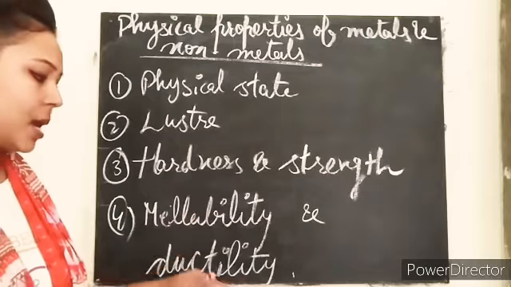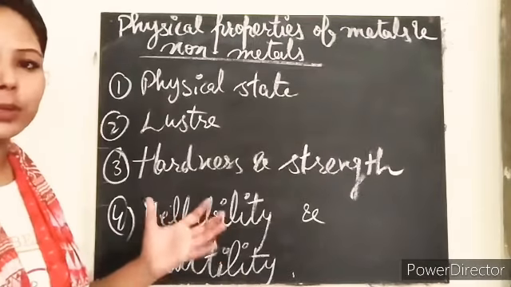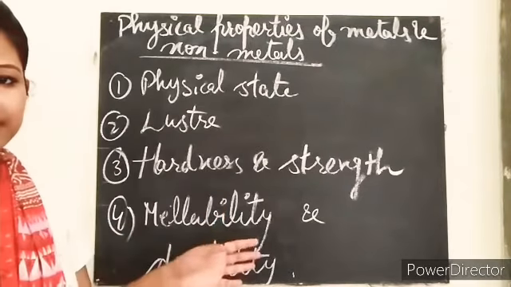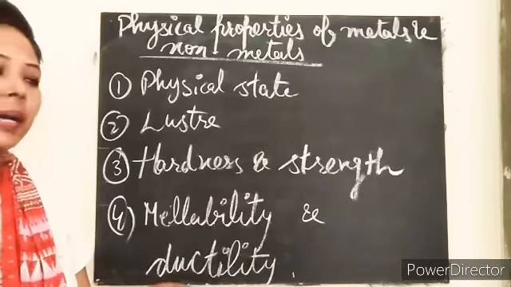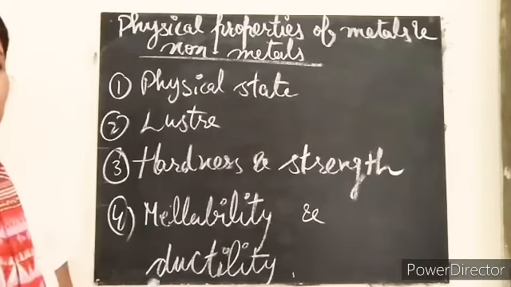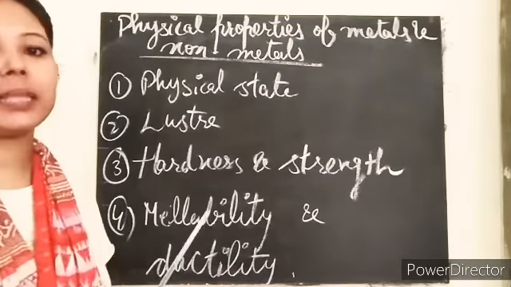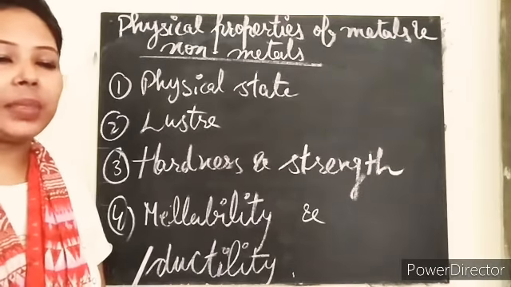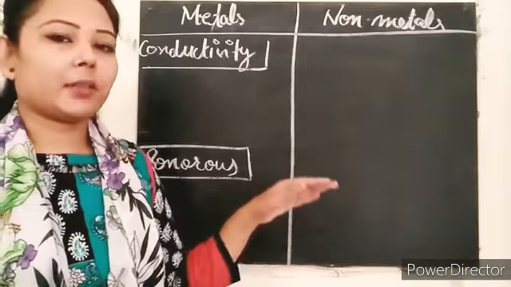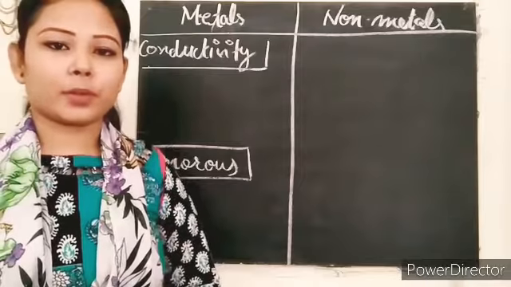So this is ductility and malleability. Mostly metals are malleable and ductile, but non-metals are not malleable and ductile, they are brittle. That means they can break easily. And here we are continuing with our previous topic.